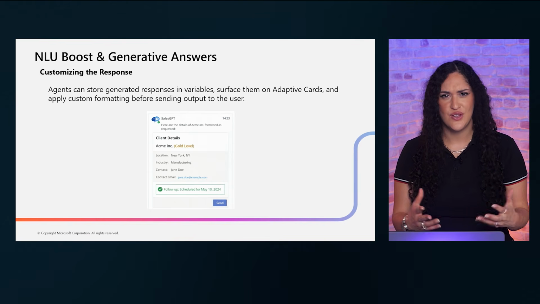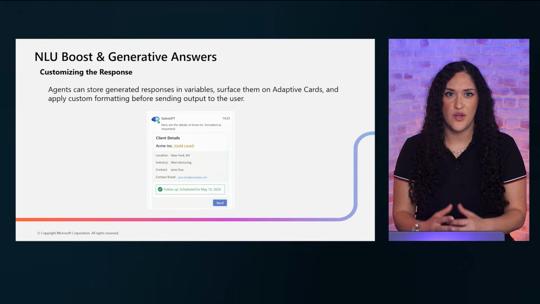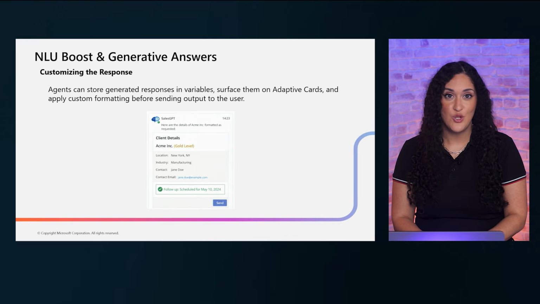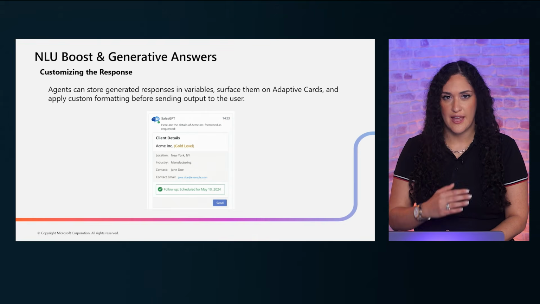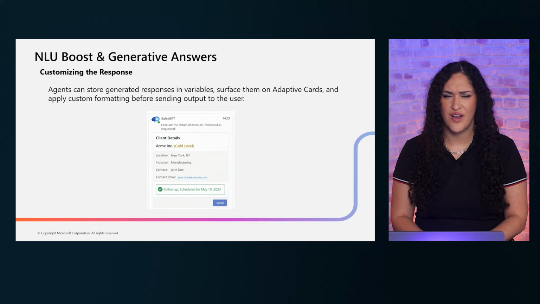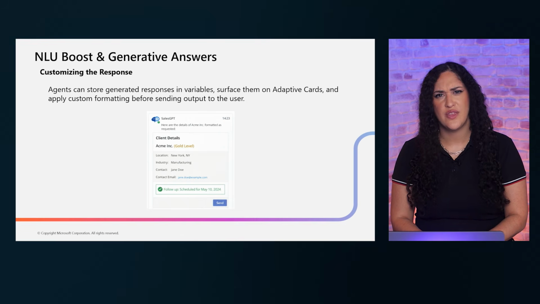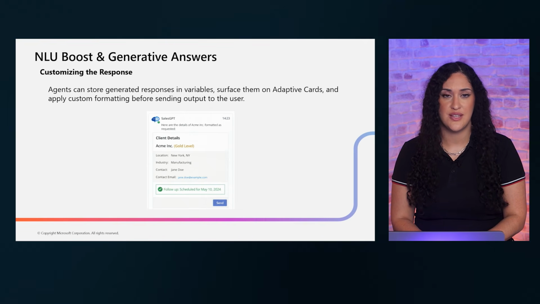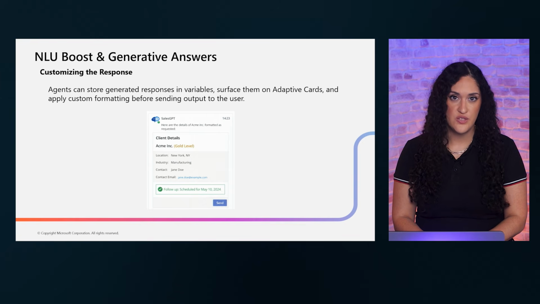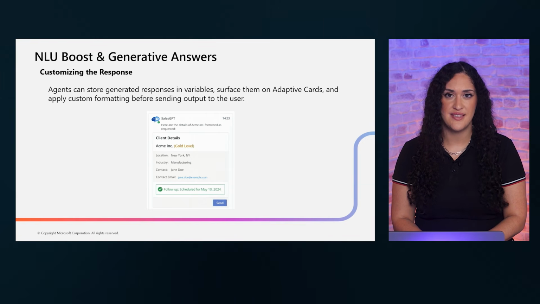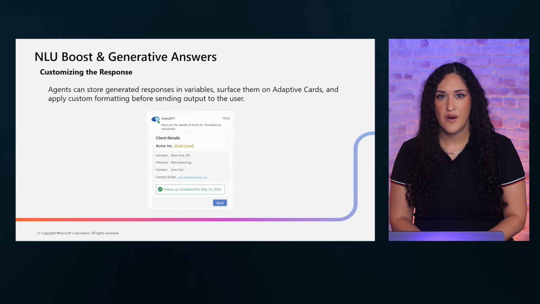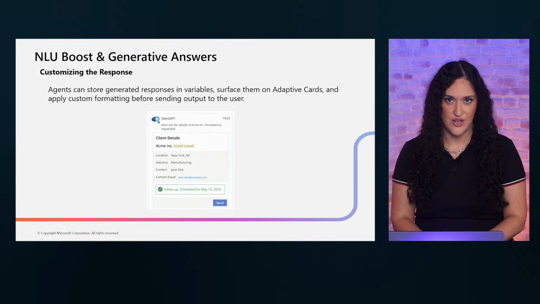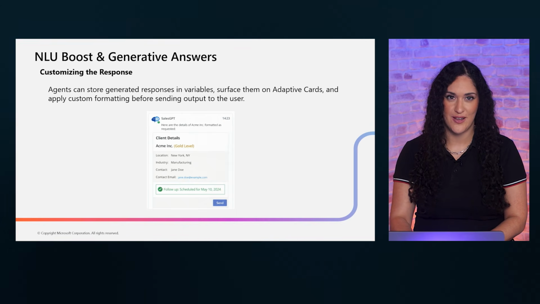Building on Generative Answers, there are conditional capabilities that make your responses more polished and functional. Agents can store generated responses in variables for reuse later in the conversation. They can surface information on adaptive cards, which provide rich, interactive formatting within channels like Teams. And they can apply custom formatting to tailor how information is presented to the user. These features let you go beyond plain text replies and create a more professional, structured experience. When designing your agent, think about how the response will look and feel to the end user, not just whether the content is correct.